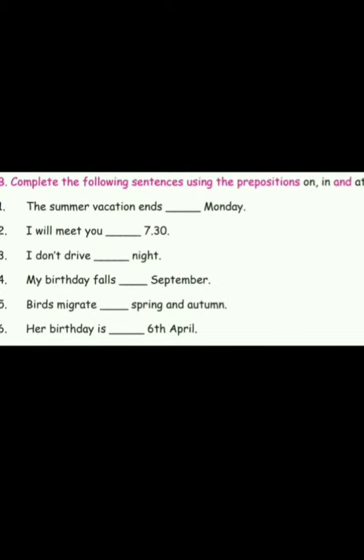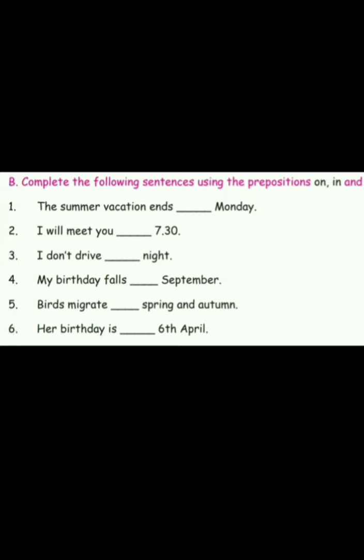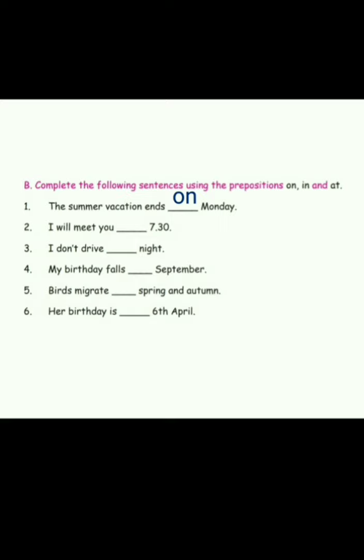Next, complete the following sentences using the prepositions on, in, and at. The summer vacation ends dash Monday. For days of the week, we have to use on.